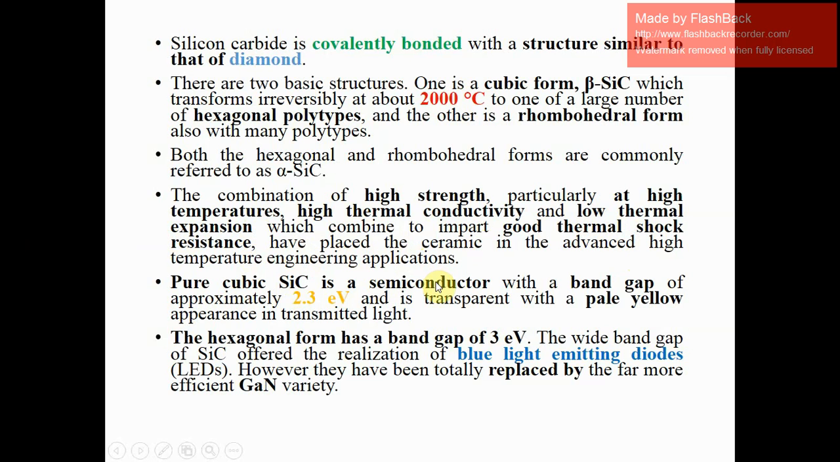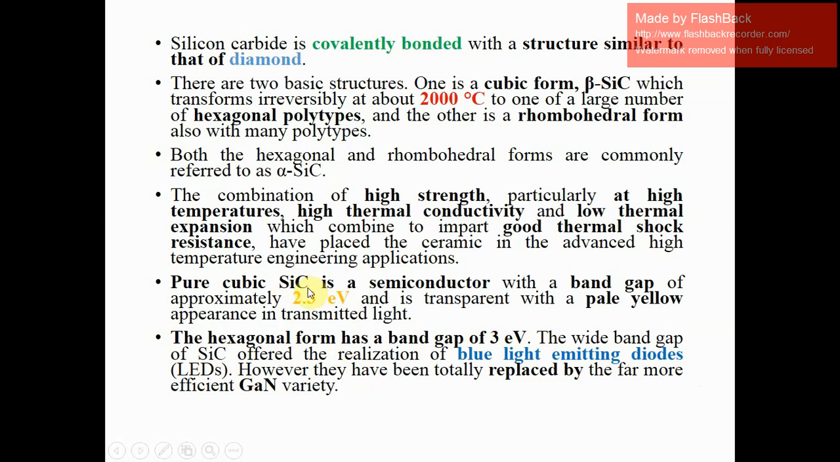Pure cubic SiC is a semiconductor with a band gap of approximately 2.3 electron volt, and it is transparent with a pale yellow appearance in transmitted light. The hexagonal form, or alpha form, has a band gap of 3 electron volt. The wide band gap of SiC offered the realization of blue light emitting diodes.